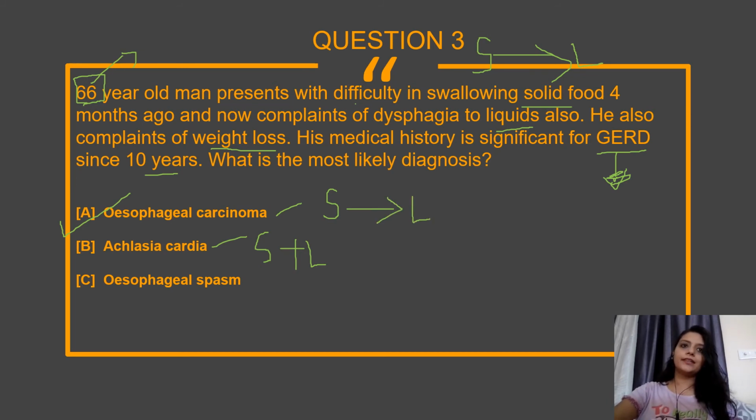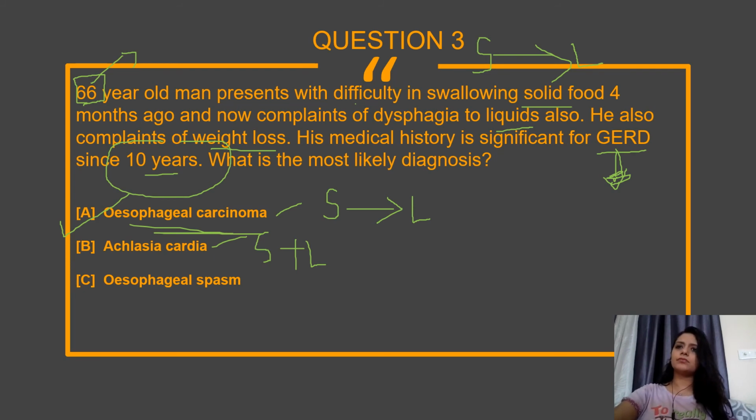The most important point here is they are giving some risk factors. First of all you should know the risk factors for carcinoma esophagus. One is GERD, and we know that GERD is a common feature. It can occur in any individual, but here the problem is this is long term GERD. Whenever they mention a long history of gastroesophageal reflux disease, it can change the cells inside the esophagus and they can turn into malignancy. That is very important.